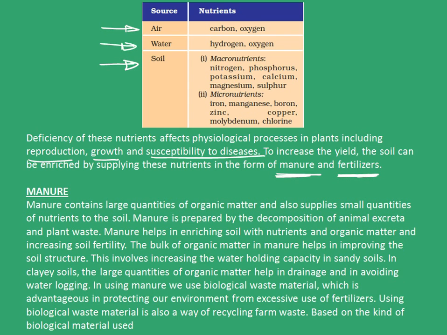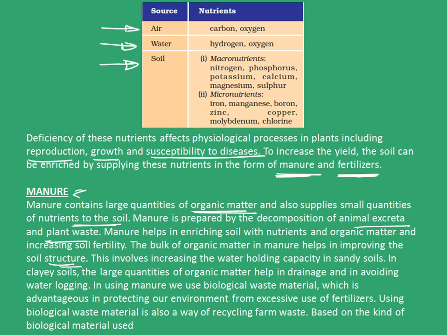So let's now see what are manure. Manure contains large quantities of organic matter and also supplies small quantities of nutrients to soil. Manure is prepared by the decomposition of animal excreta and plant waste. Manure helps in enriching soil with nutrients and organic matter and increasing soil fertility. The bulk of organic matter in manure helps in improving the soil structure.